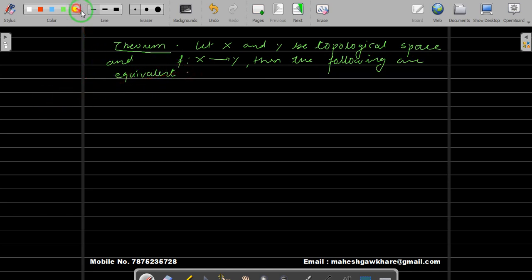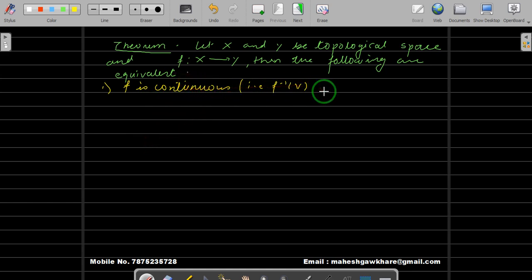Okay, let us write the statements with different colors. The first statement says f is continuous. The definition of continuity we have already seen. Because some authors may define continuity using the other equivalent statements, let us write what f is continuous means for us.